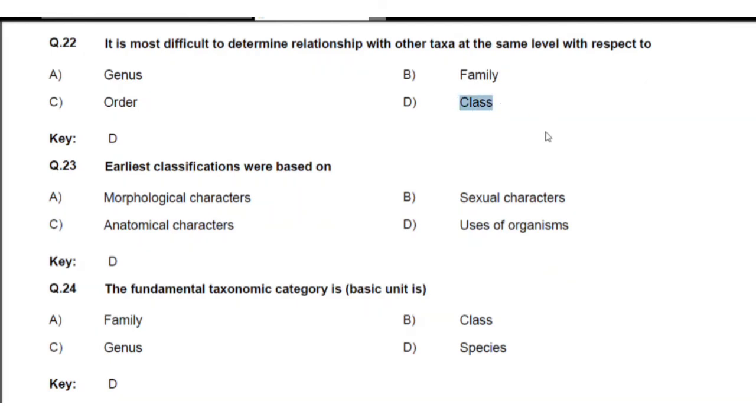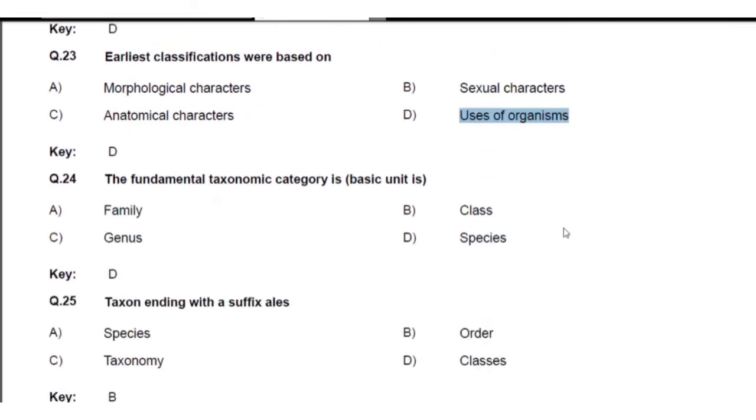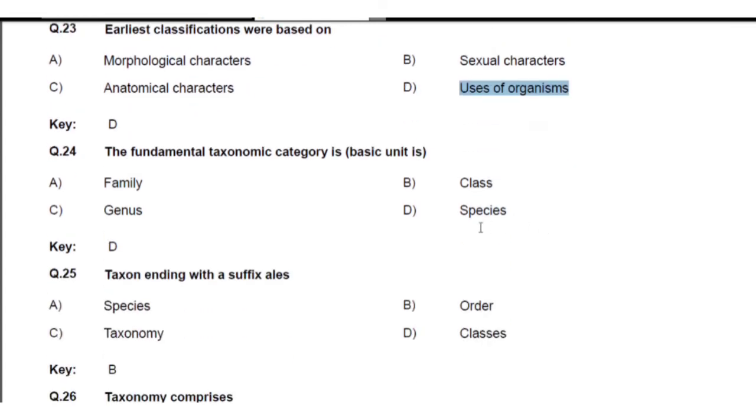Next, question number 23. Earliest classification were based on. Here they have given morphological characters, no. Sexual characters, no. Anatomical characters, no. The best answer is use of organisms. Next, question number 24. The fundamental taxonomic category is the basic unit. You know the basic unit of classification starts with species.